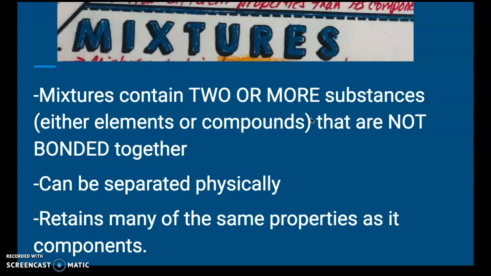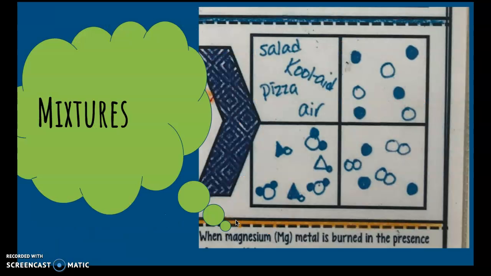And lastly, we're going to talk about mixtures. Mixtures contain two or more substances, either compounds or elements, that are not bonded together. So these are not bonded. Elements and compounds are bonded together. These can be separated by physical means. They retain many of the same properties as their components, whereas our compounds did not retain the same properties. They reacted differently. Mixtures will react in the same way that their components do.